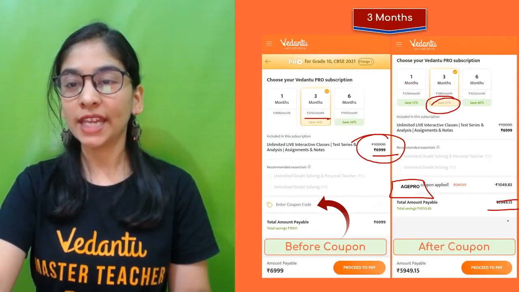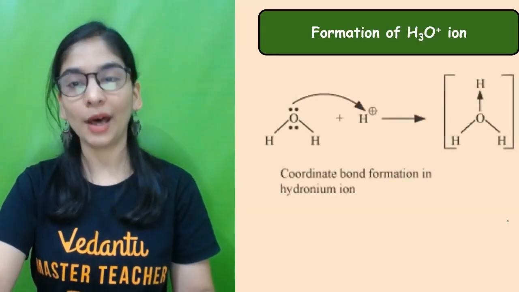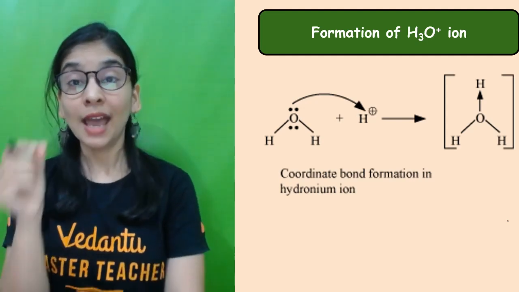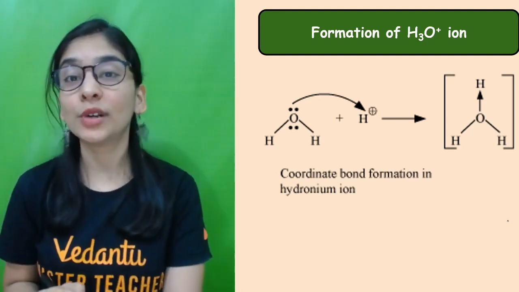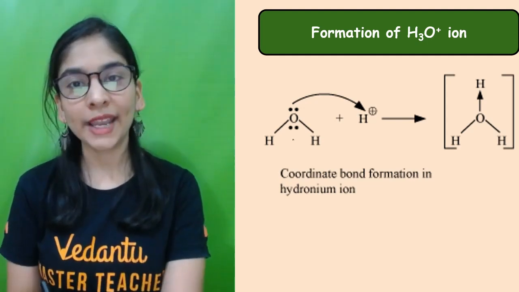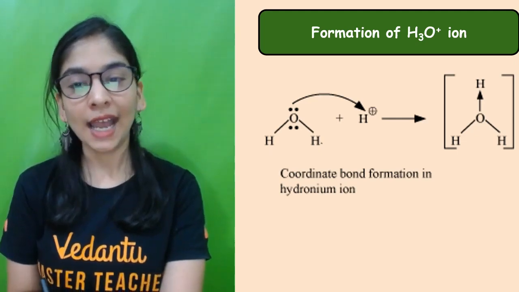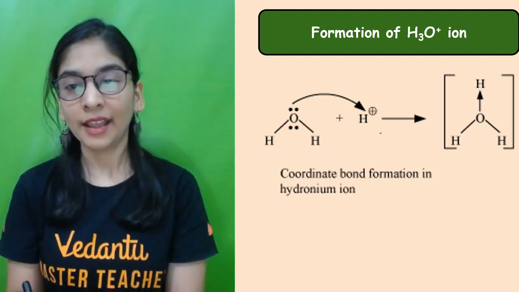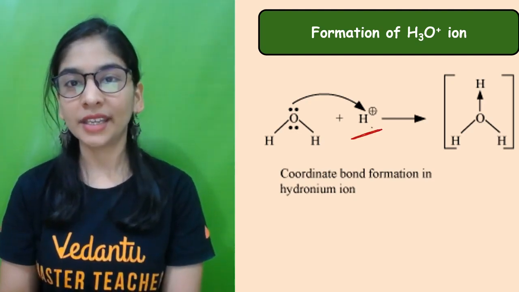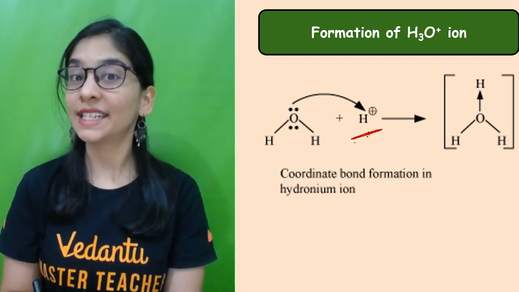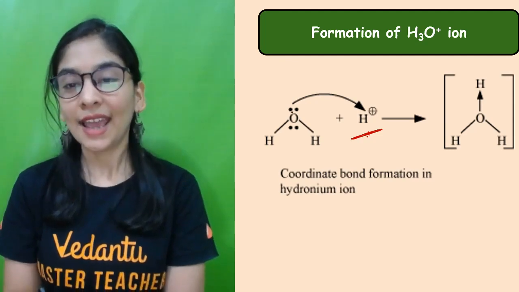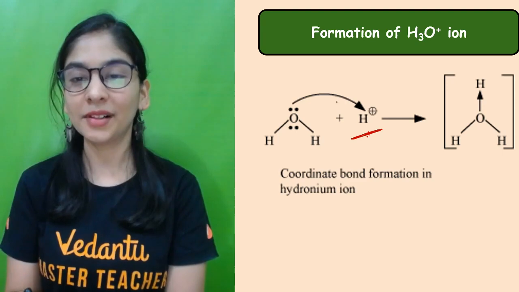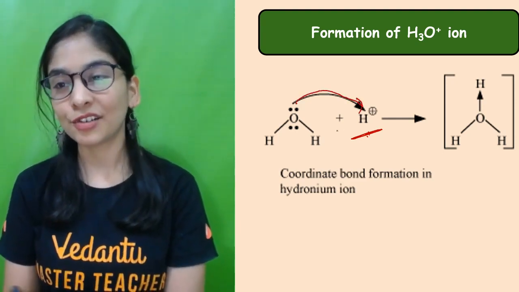Now I'm going to tell you about hydronium ion, how it is formed, how H2O is again going to attack an H positive ion. This was my H2O, I hope you won't forget it. Oxygen has 2 electron pairs. Hydrogen says, I am coming, and from where it is coming, I'll tell you in a minute. It says, I need 1 electron pair, please give it to me, I'll be stable. It's transferring its electron pair completely.